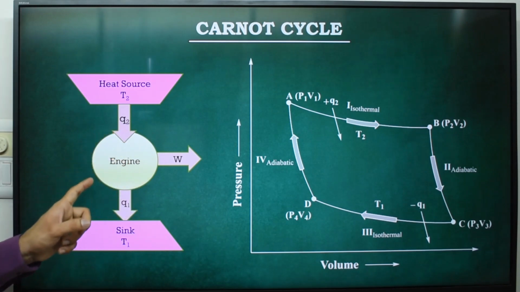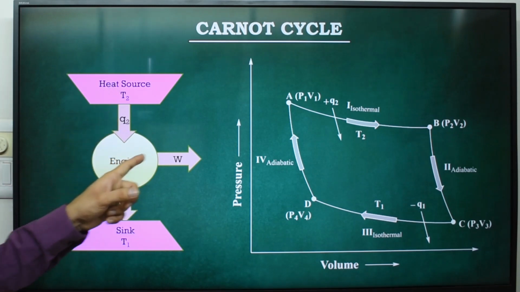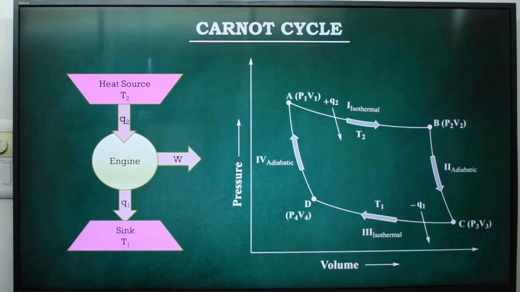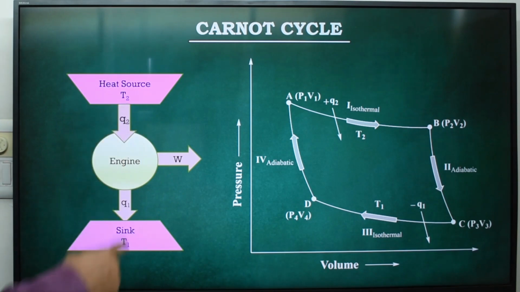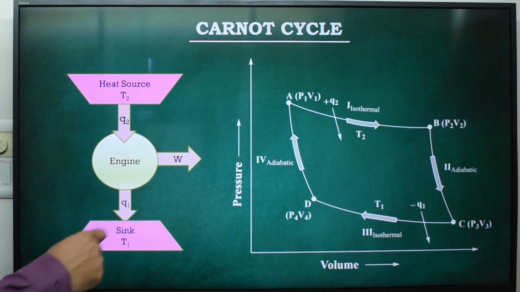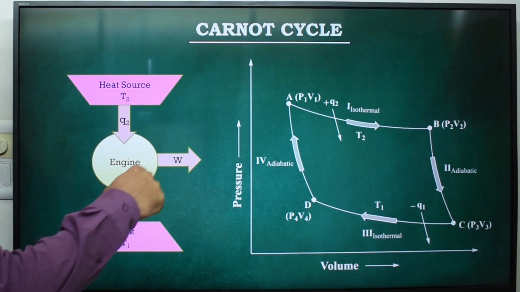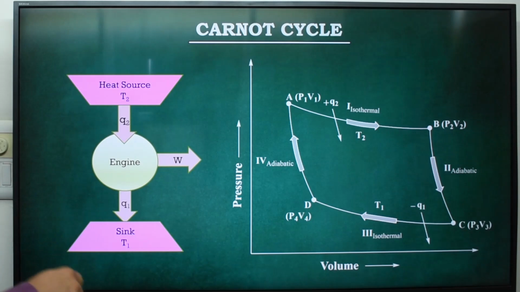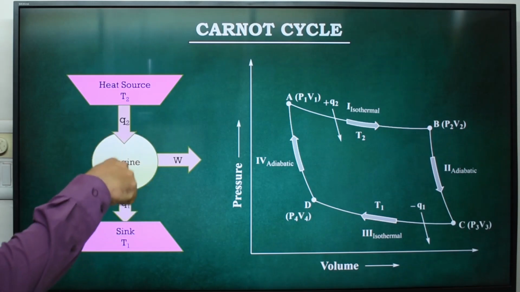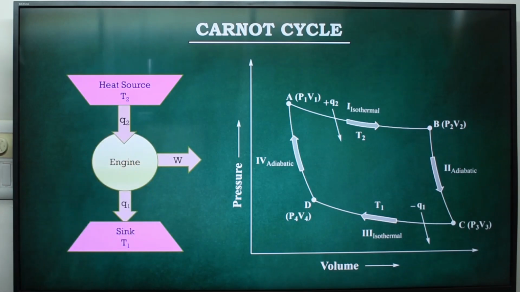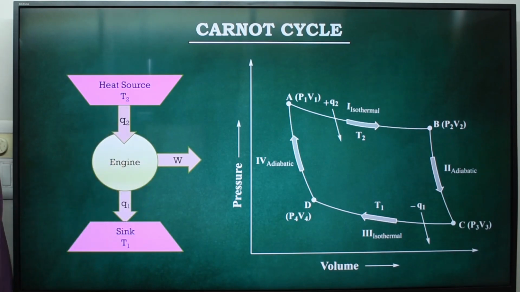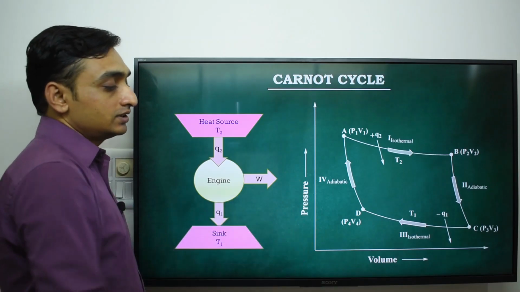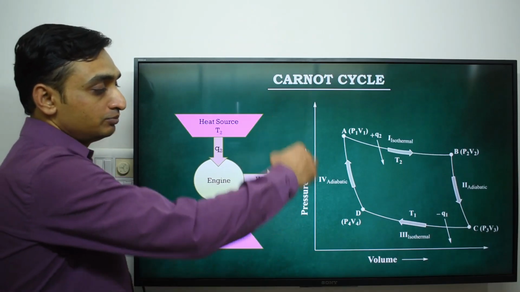The Carnot engine converts heat into work. So let's say a Q2 amount of heat enters the Carnot engine. The Carnot engine creates a W amount of work and the unused heat goes to the sink. This heat engine works reversibly and in a cyclic manner. We see the cyclic process in the PV diagram.